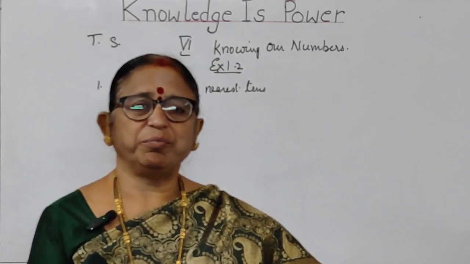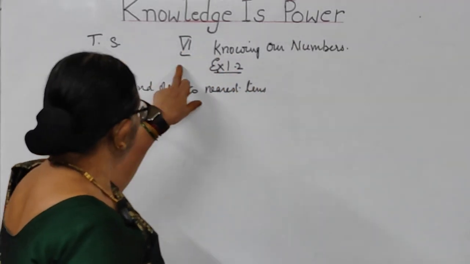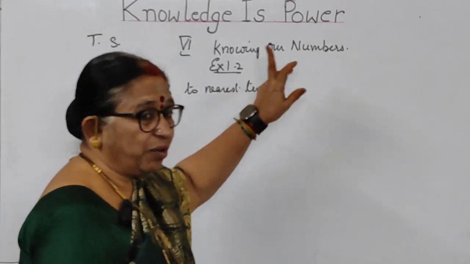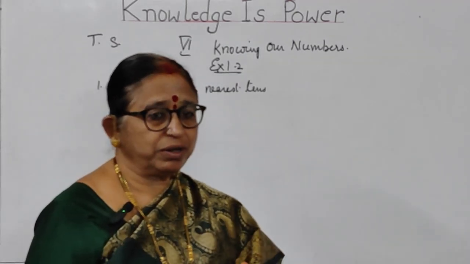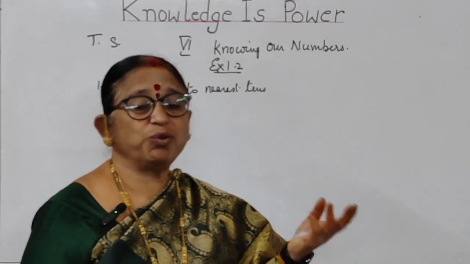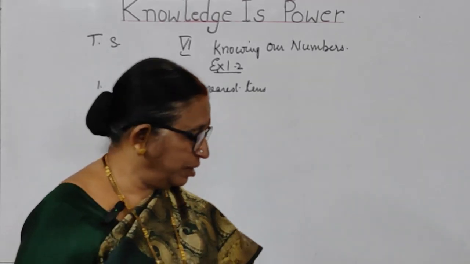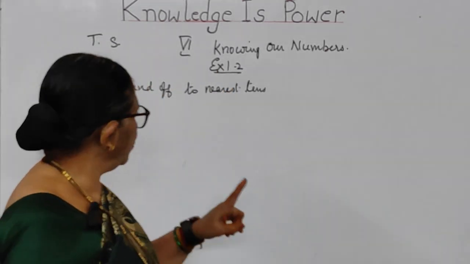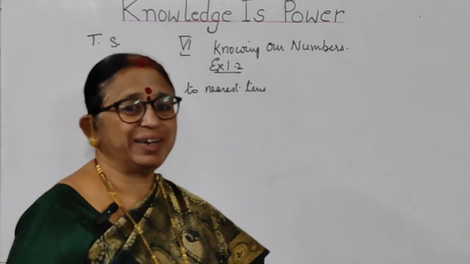Okay, children, let us come back to our lesson. I'm doing this 6th class Telangana State Syllabus, Knowing Our Numbers. I have already taught you how to write the expansion form, and I have already taught about the nearest number, how to round it off. So now, basing on that only, you are going to have this exercise 1.2. In this exercise 1.2, the first question is: round off the numbers to nearest tens.